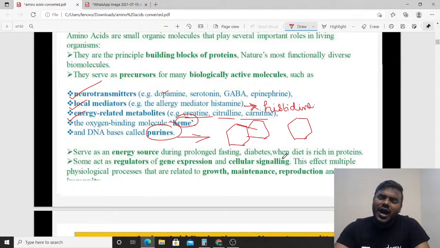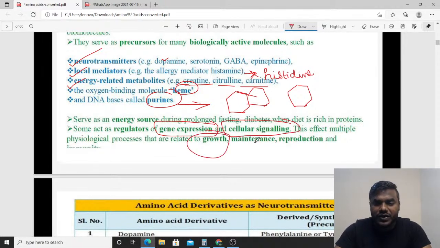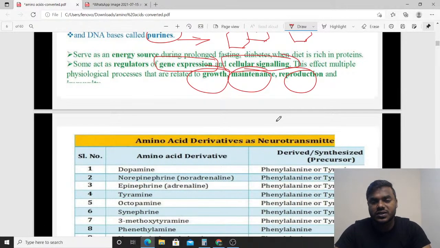So friends, amino acids can perform numerous functions. They can act as regulators of gene expression. They are involved in the process of cellular signaling. They are required for cell growth, maintenance, reproduction, and many other processes, right?